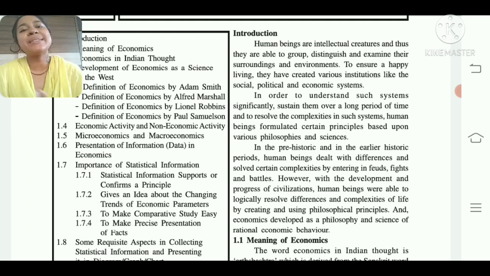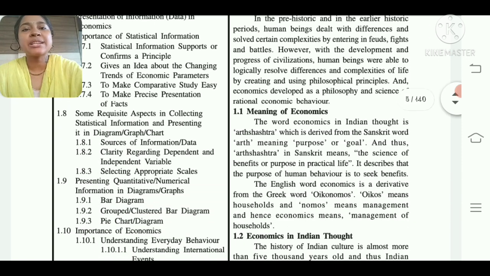After that we will see presentation of information in economics. In economics, if you want to present any data, how we can present it is also taught in this chapter. After that we will see the importance of statistical information. Statistical information means the data: how data is very important in economics, how we can get the data, and how the data is supportive. All of that we are going to see in this chapter.